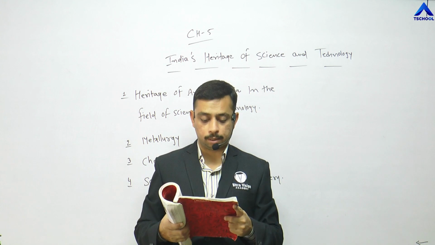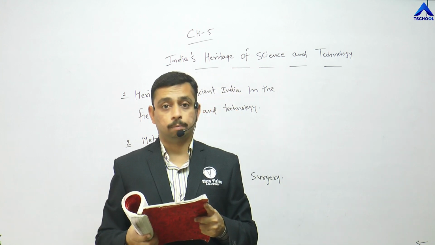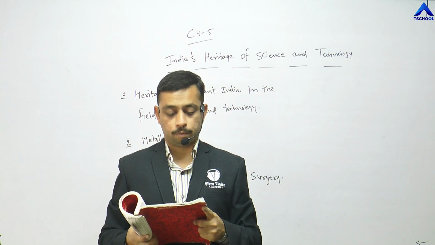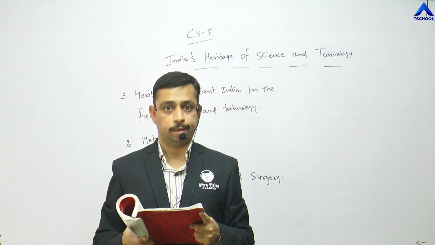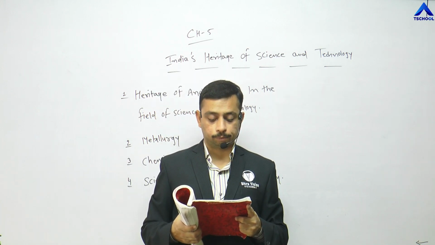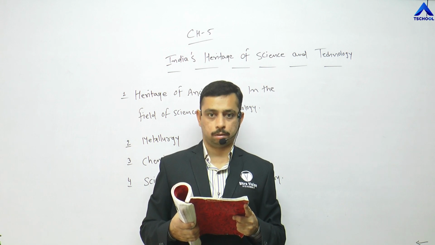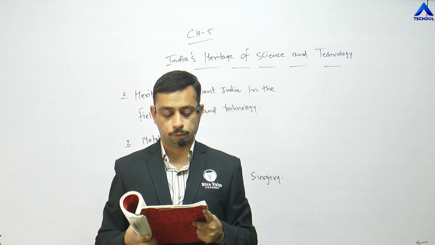I'm repeating it again. An exquisite example is of Vijay Stham, that is 24 feet high. Underline that, 3 to 4 lines. That is the iron pillar, which weighs around 7 tons, built by Chandragupta II.